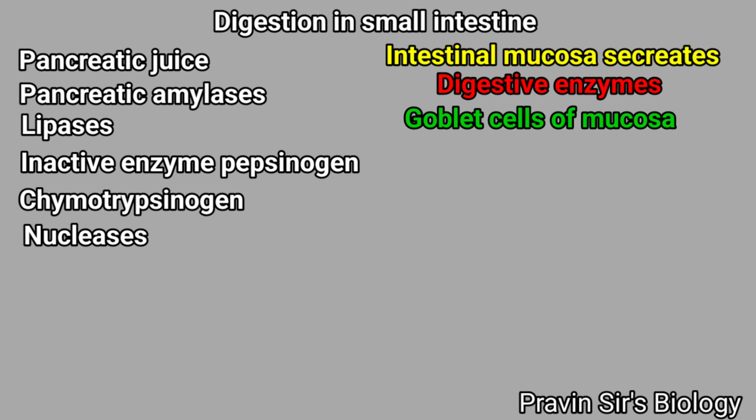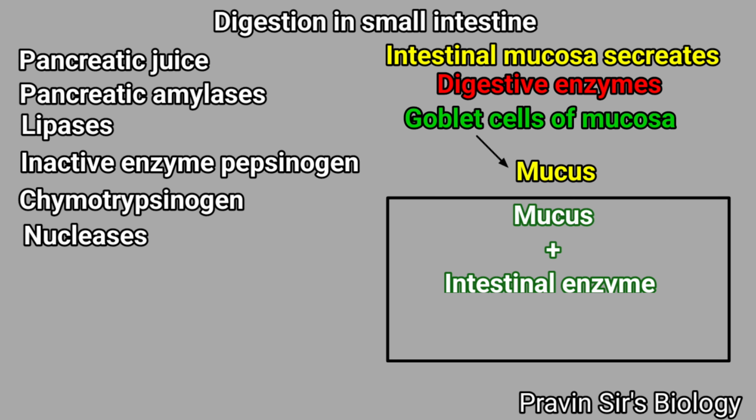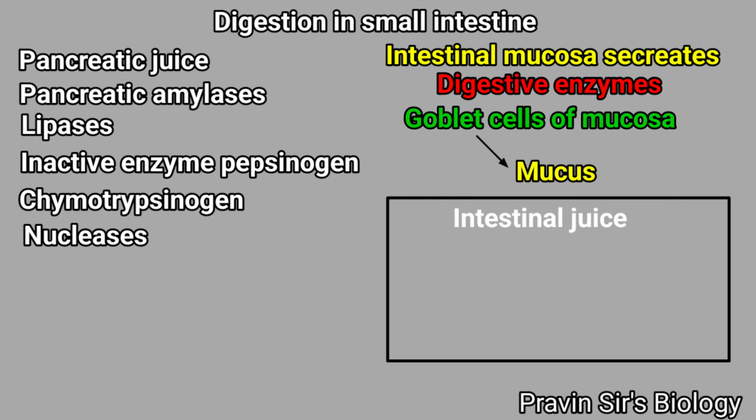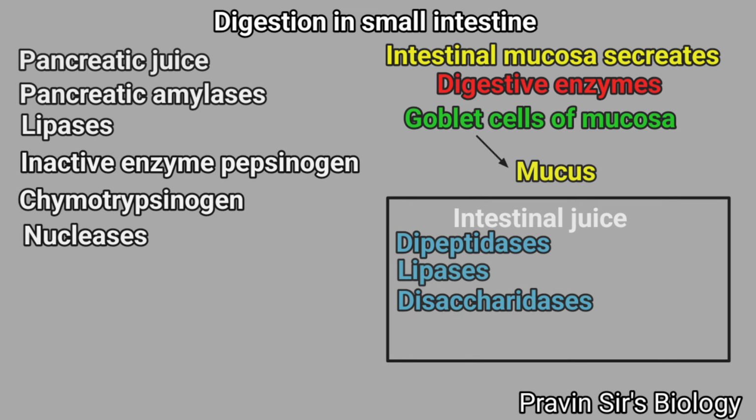The goblet cells of the mucosa produce mucus. Mucus plus intestinal enzymes together constitute intestinal juice or succus entericus. The intestinal juice contains various enzymes like dipeptidases, lipases, and disaccharidases.